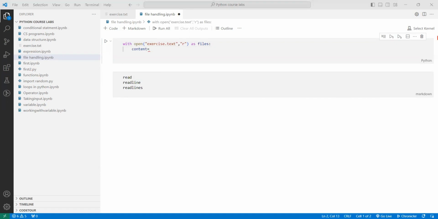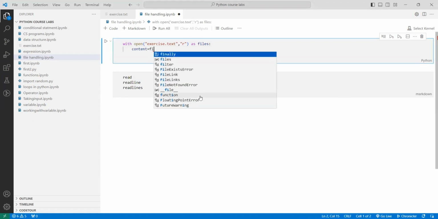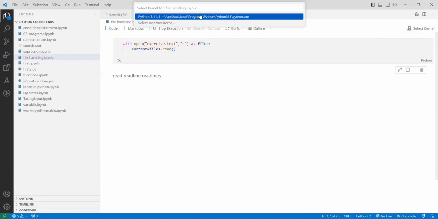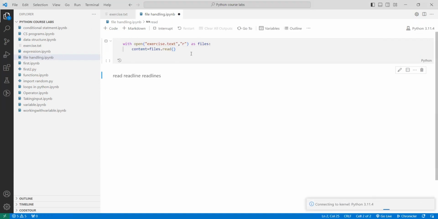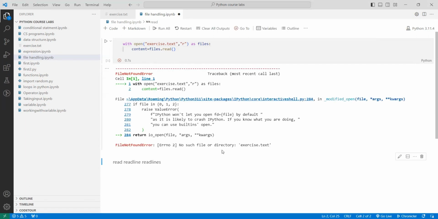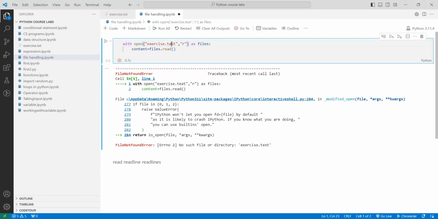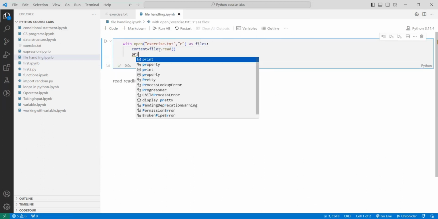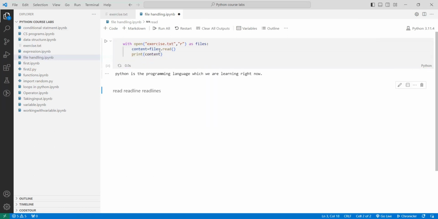The file is in the file variable, so I'm writing file.read. Read is also a function, so I have used the brackets, through which we can read whatever we have written. Okay, the extension was wrong. It was txt. Now if I say print content, it's going to print the content for me.